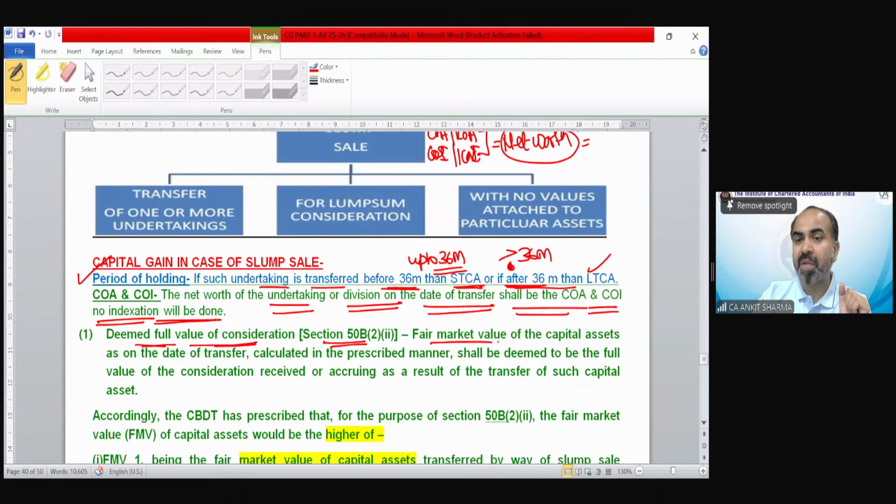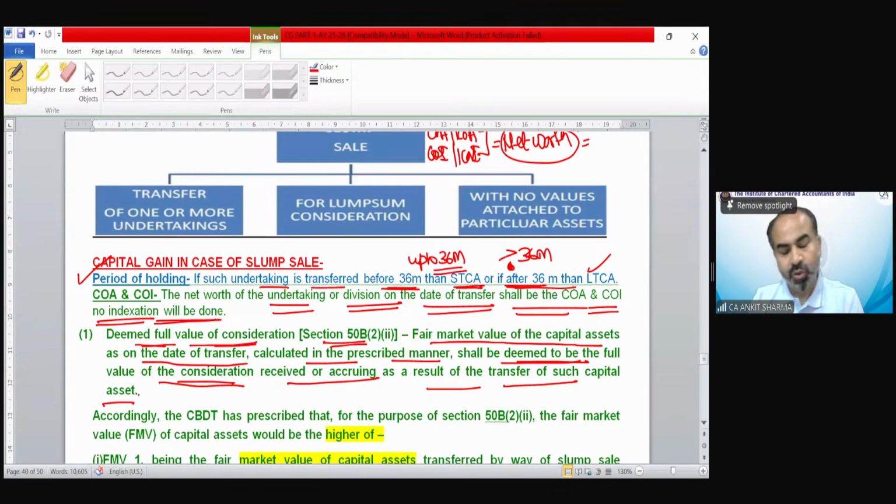It says the fair market value of the capital asset as on the date of transfer, calculated in the prescribed manner, shall be deemed to be the full value of the consideration received or accruing as a result of the transfer of such capital asset. So the fair market value of the asset you are transferring would be considered as your deemed full value of consideration. That would be given in the question.